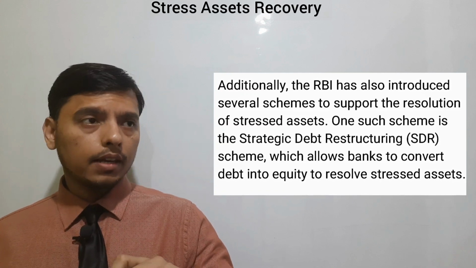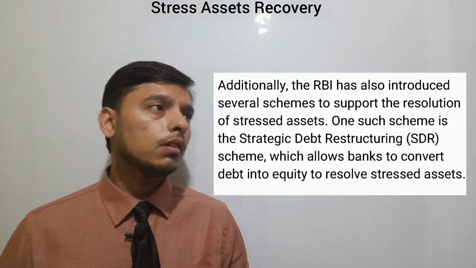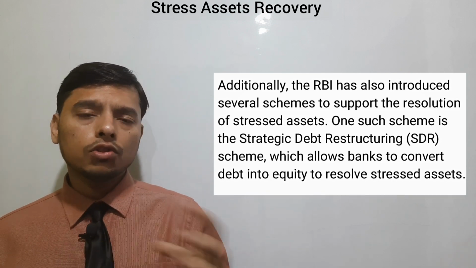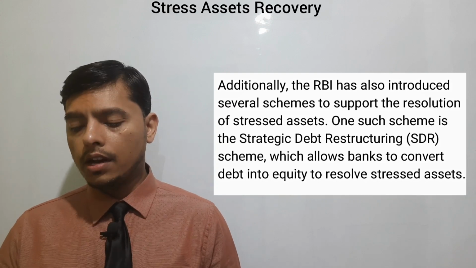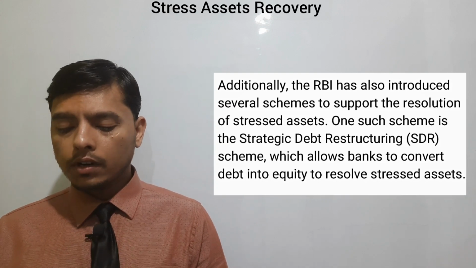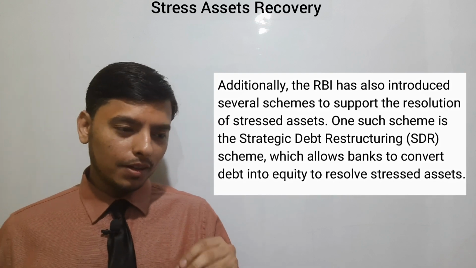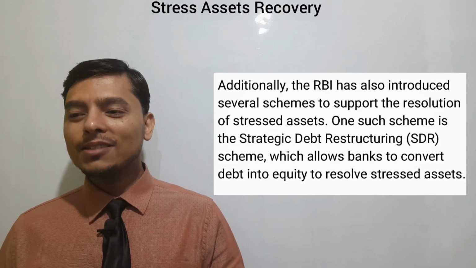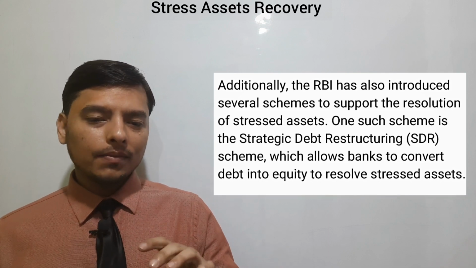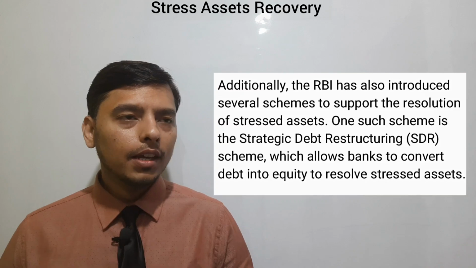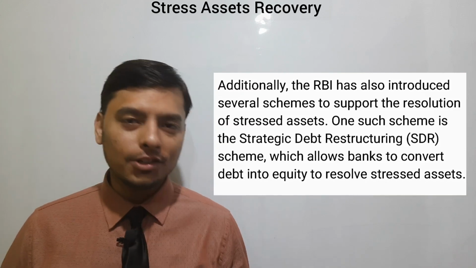In this, we can also write about asset reconstruction companies, which provide solutions to the problem of stressed assets in India and allow banks to convert debt into equity. The major resolution given by asset reconstruction companies is that they convert debt into equity shares.